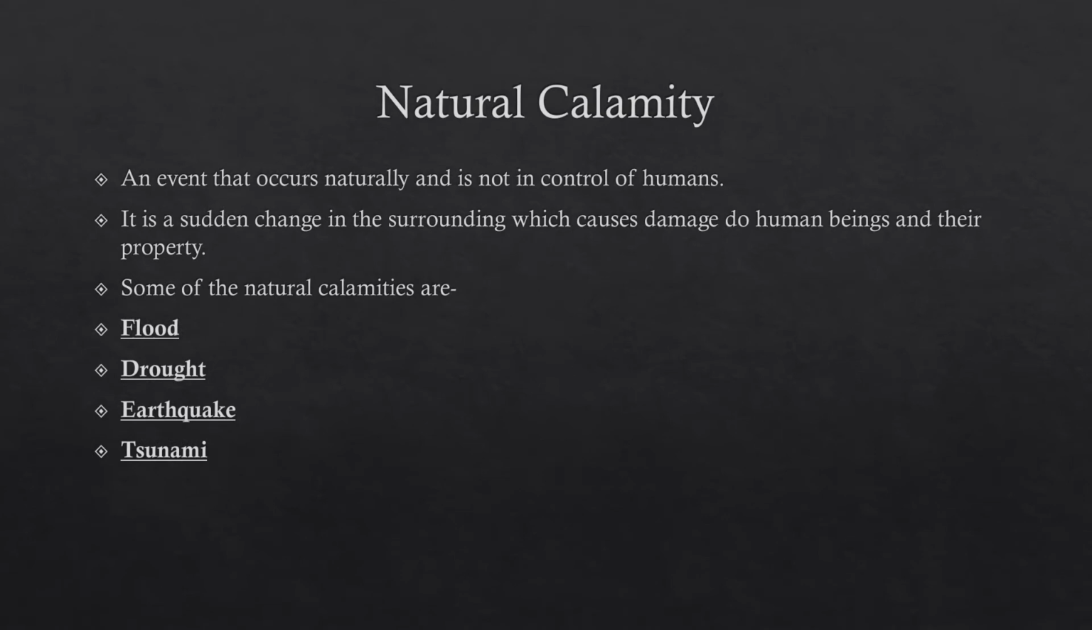Natural calamity is actually an event that occurs naturally. Something which occurs naturally is not under the control of human beings. So similar is the case with natural calamity. It is not under the control of humans. It is a sudden change in the surroundings and causes damage to human beings and their property. Now, what is the property? Like the household items, the house, kettles, the fields, everything. Some of the natural calamities are flood, drought, earthquake, tsunami. Today we will discuss flood and drought.